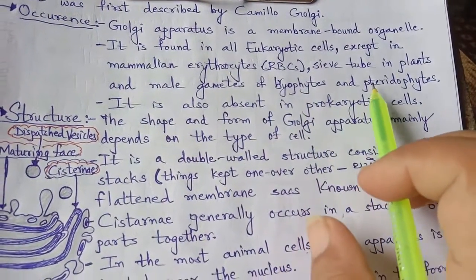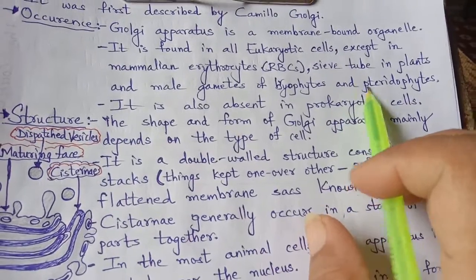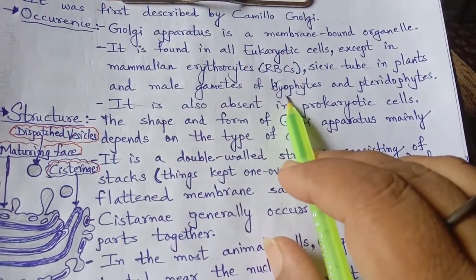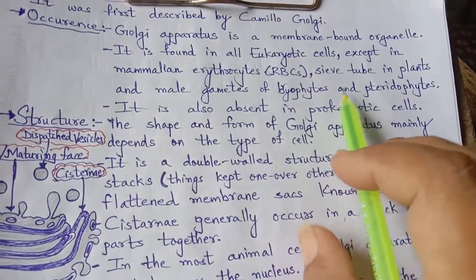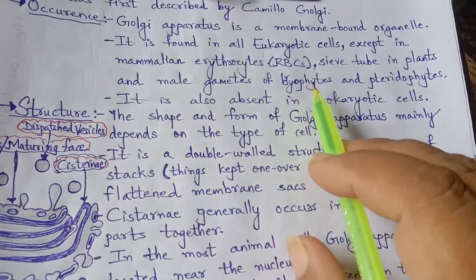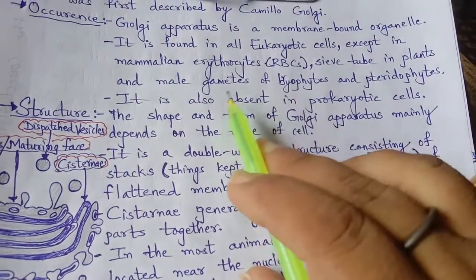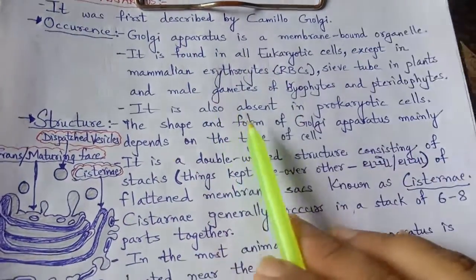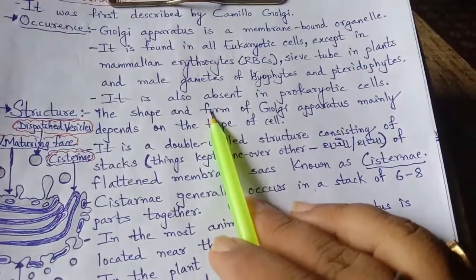Bryophytes and pteridophytes are again groups of the plant kingdom, and in the male gametes of those plants, the Golgi apparatus is not present.